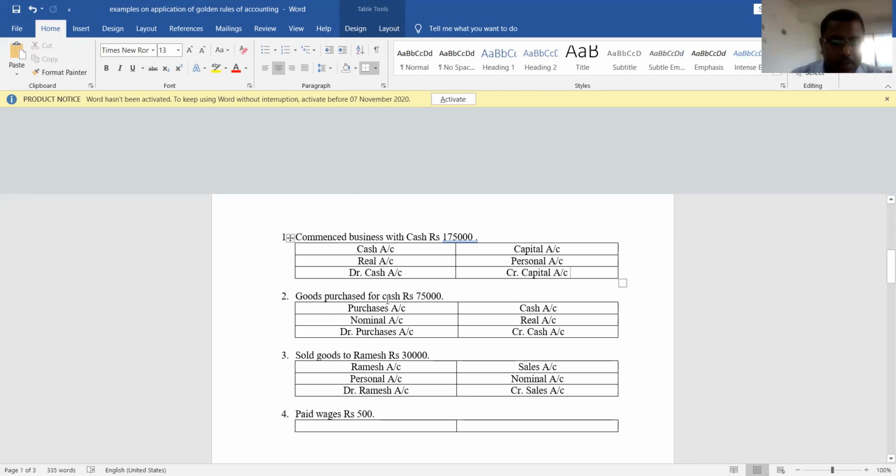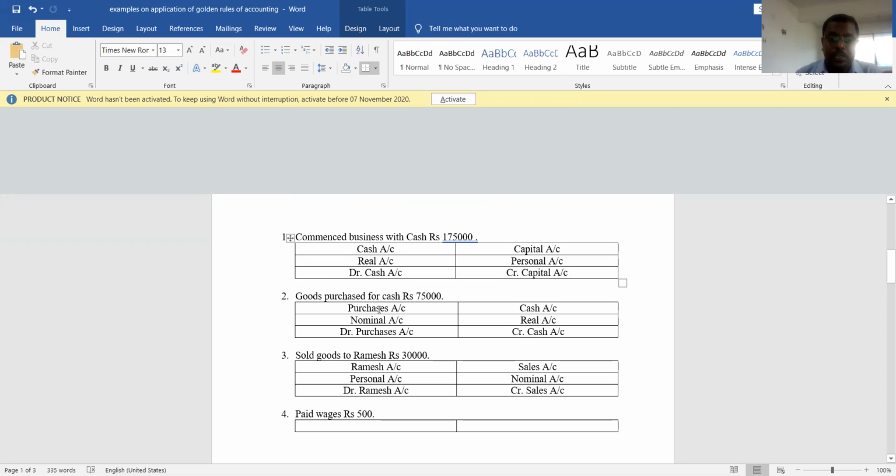And here second example is goods purchased for cash. Here which are the two accounts? Here two accounts are there. One account is receiving the benefit and another account is giving the benefit. Which account is receiving the benefit? Purchases account is receiving the benefit. We cannot call it as a goods account.